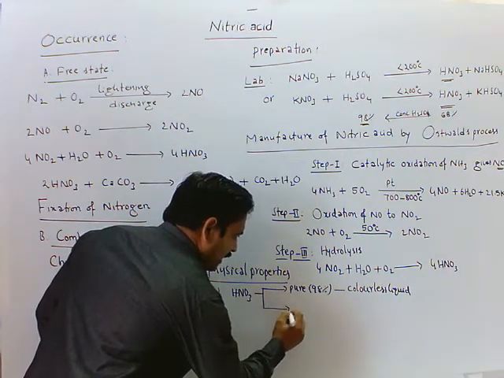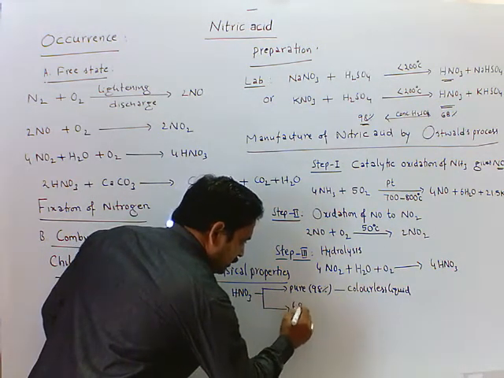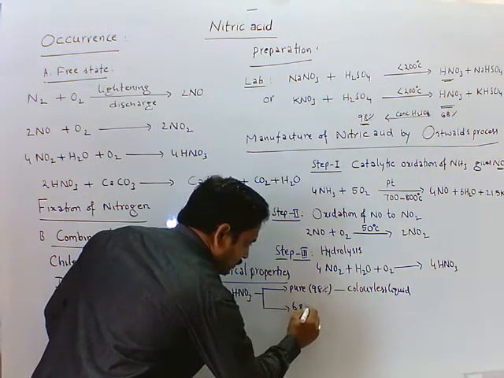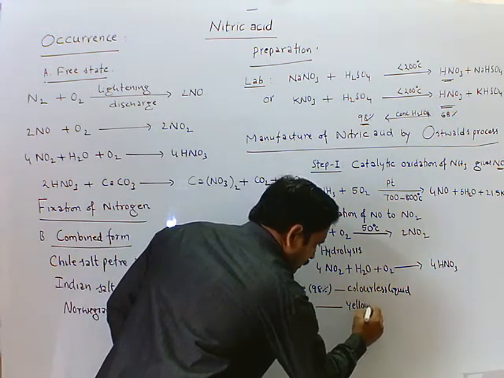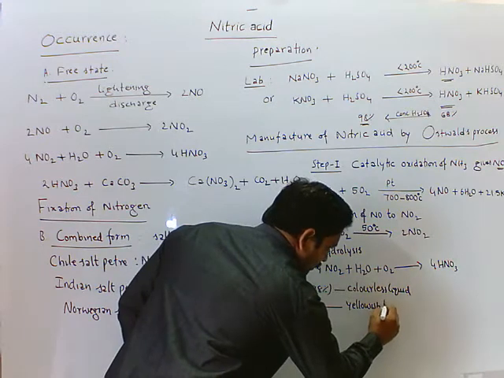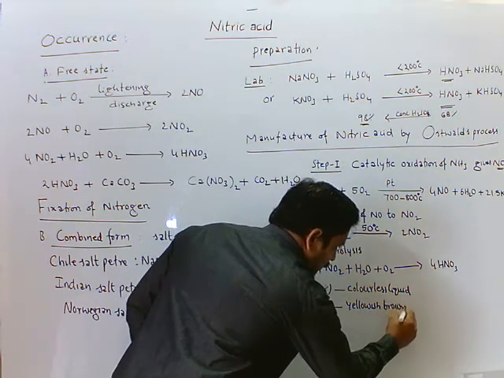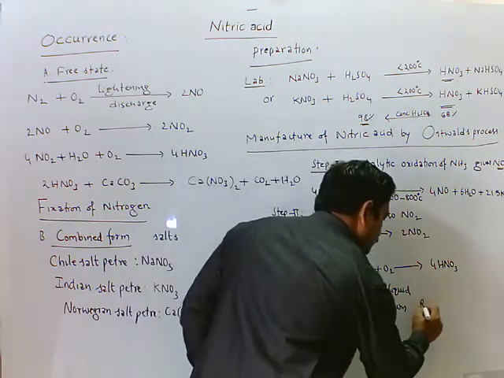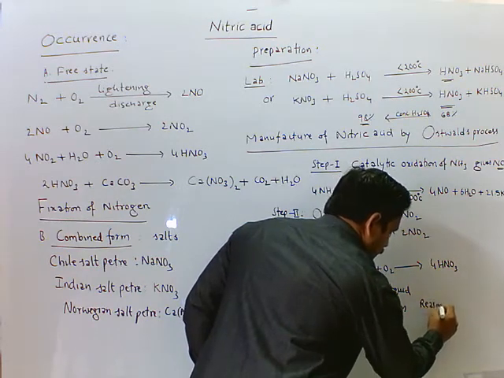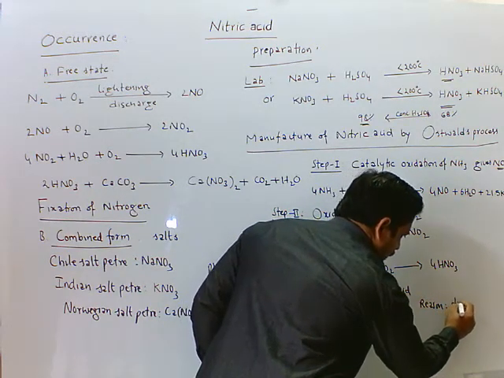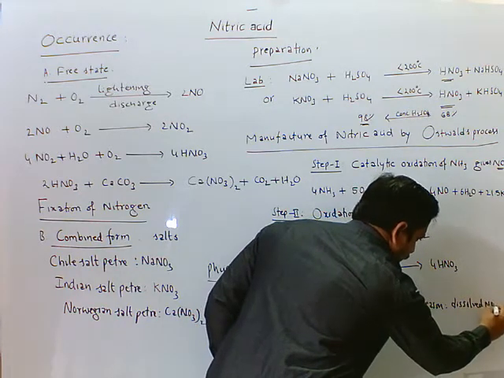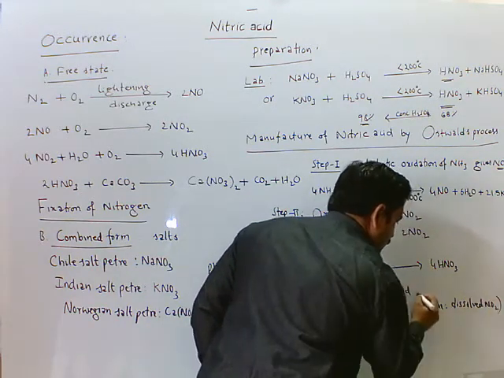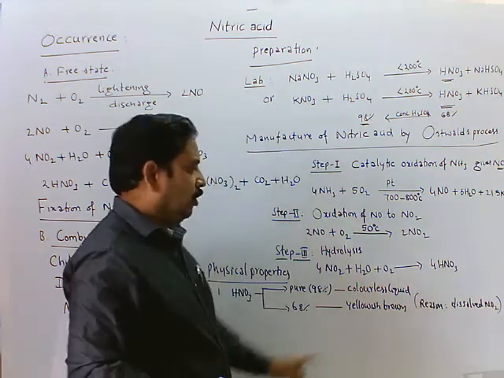And commercial nitric acid, that is 68% nitric acid, is yellowish brown in color. The reason is dissolved nitrogen dioxide. Due to the presence of nitrogen dioxide in it, it appears yellowish brown.